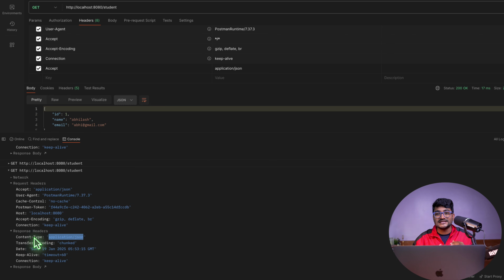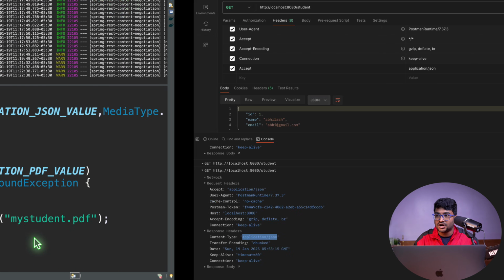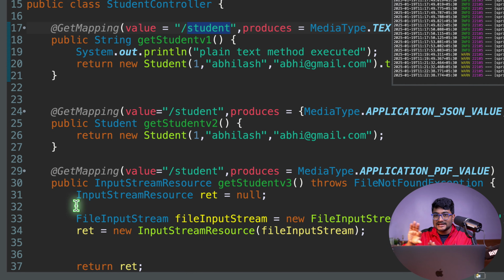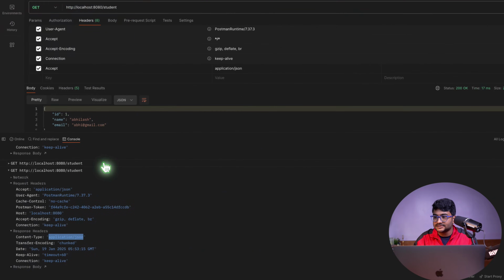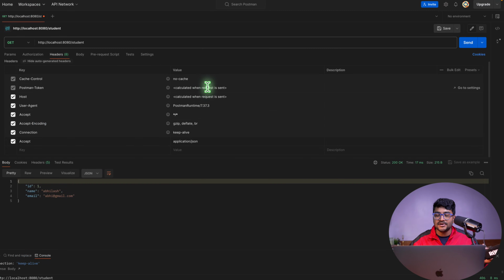The content type is from the server's perspective: the type of content it is sending. Whenever we request data, it also sends the content type. This data that you got in the response, the content type is JSON. So from my Postman perspective, I'm consuming the data right now.